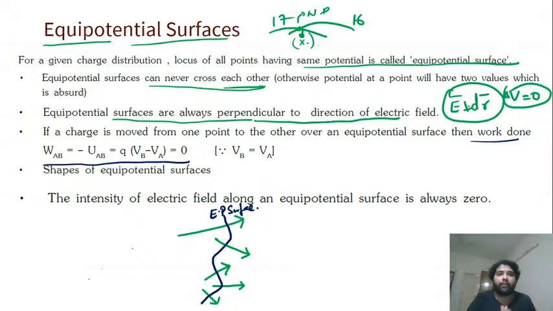Okay. So you understand the main points. We already covered this. It's all just interpretation of what we already discussed. Equipotential surfaces are always perpendicular to the direction of electric field. They don't cross each other. When they have the same potential, they are called equipotential surfaces. Work done to move along that direction will be zero, and the intensity of the electric field in that direction will be zero because they are perpendicular.